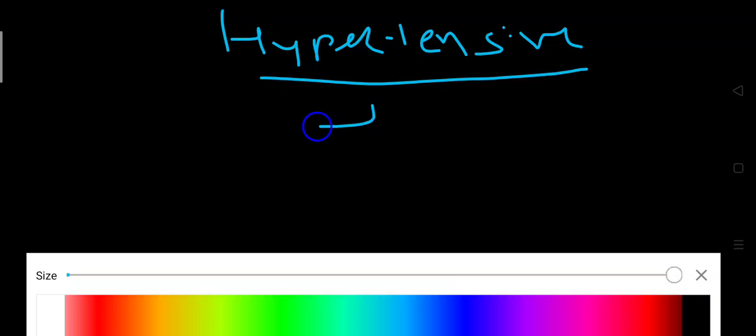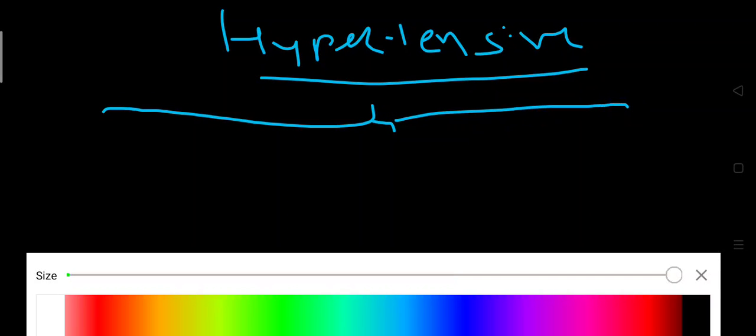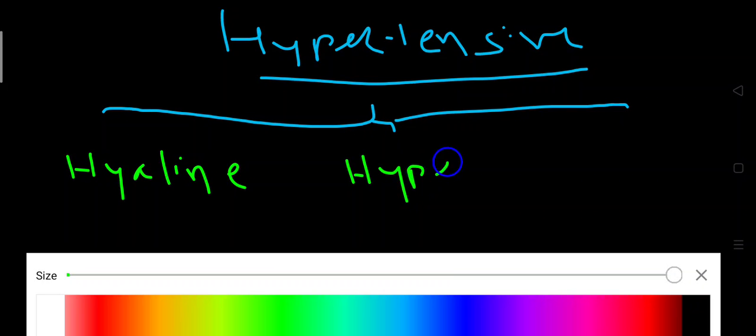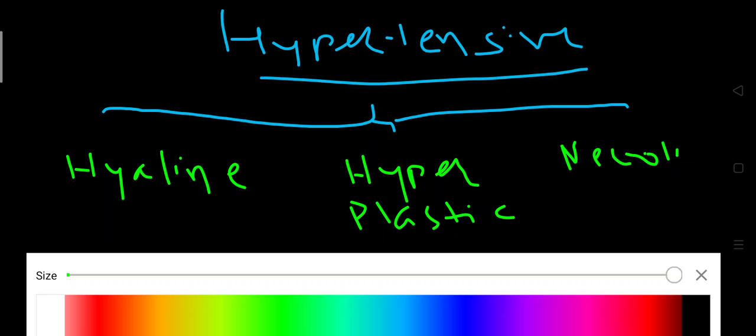It is described under three headings. First is hyaline arteriosclerosis, second is hyperplastic arteriosclerosis, and third is necrotizing arteriolitis. So hypertensive arteriosclerosis is described under these three headings.